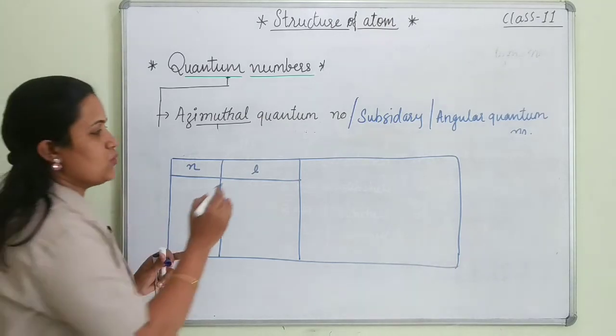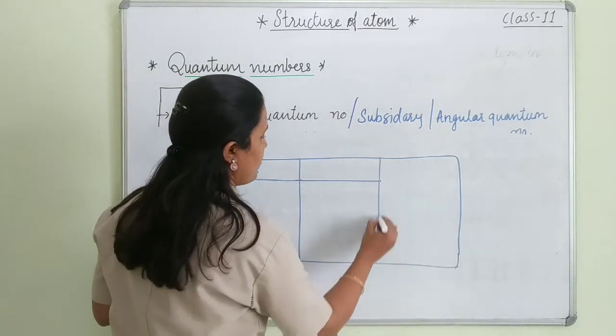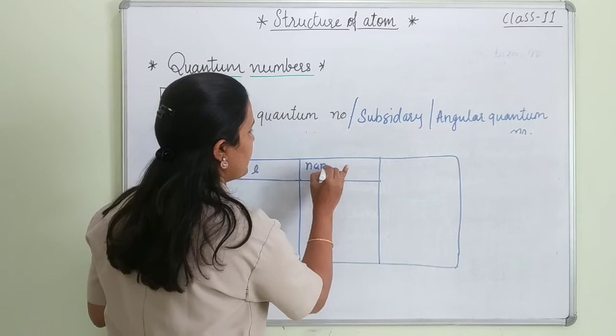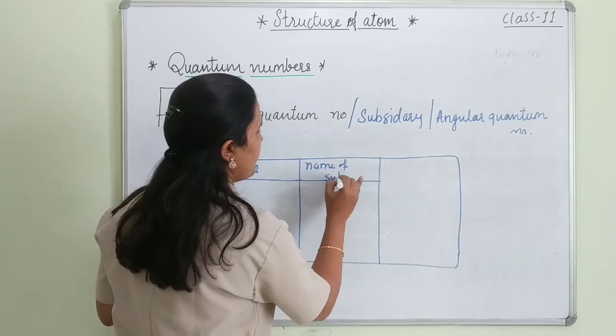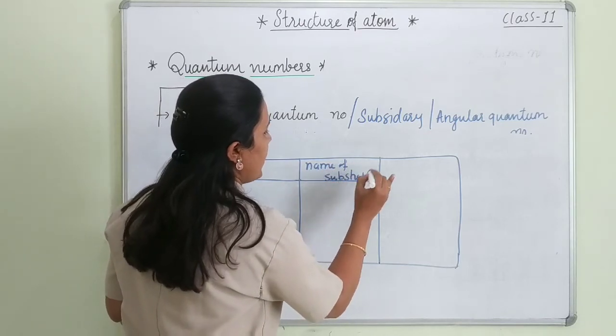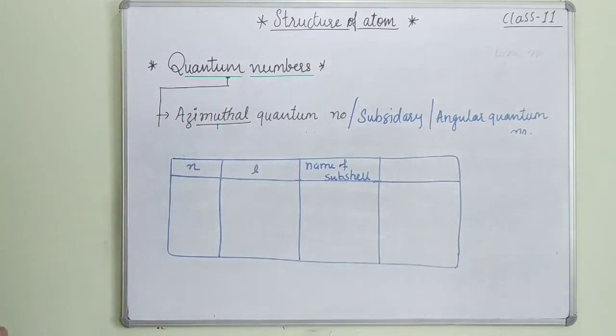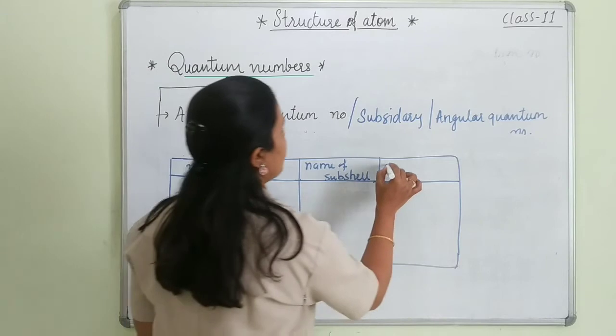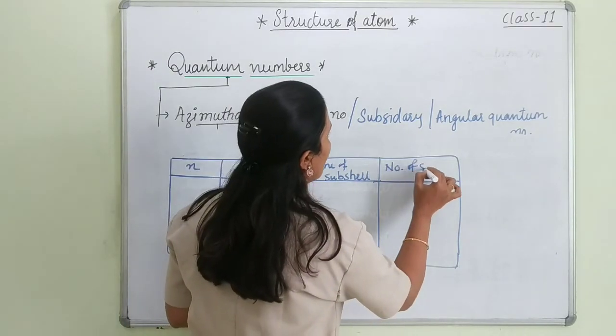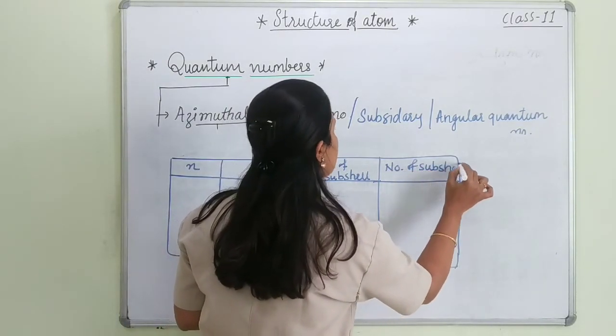Then next I will write the name of the subshell, and in the last column the number of subshells.